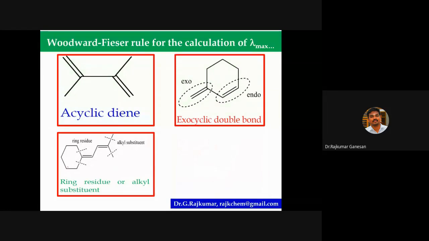Look at this. You have to go through the conjugation part. Here it is the conjugation part. You can start from here. Here there is a substituent, this one, and here is another substituent. Substituent means there is an alkyl chain, CH2, CH2 is a substituent, and you can go this way.